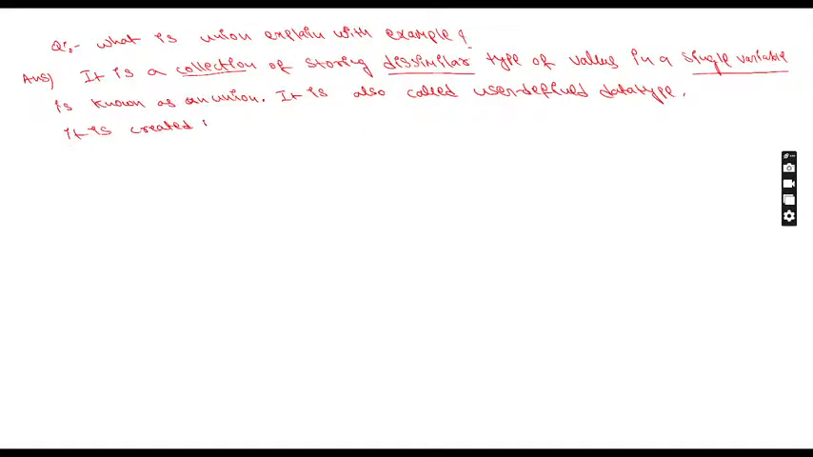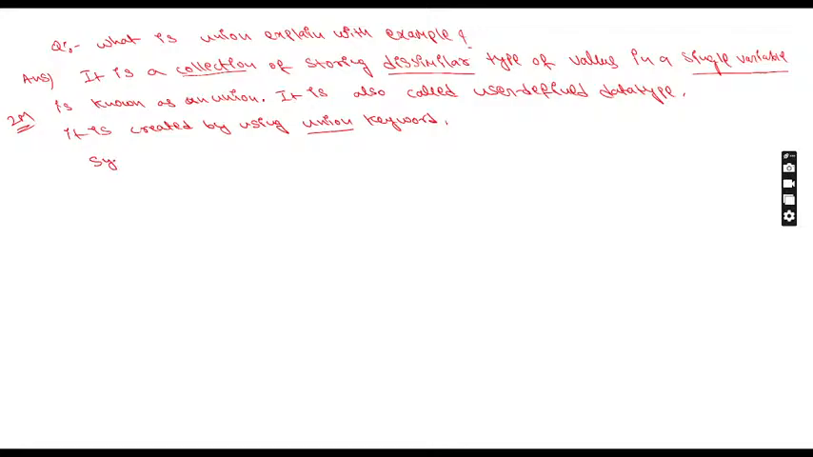It is created by using the union keyword. Union is a keyword, so it should be written in small letters only. This is the definition. If you get this question for 2 marks, write up to here and it is enough. If you want, you can also write the syntax. It is your choice.